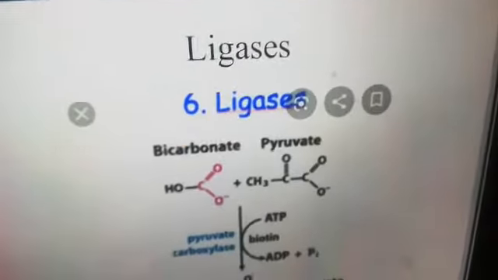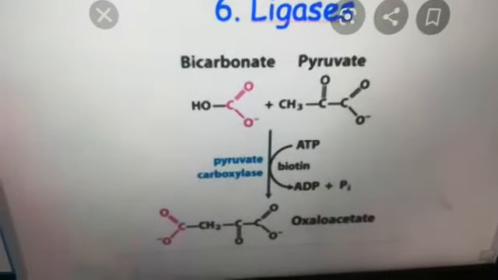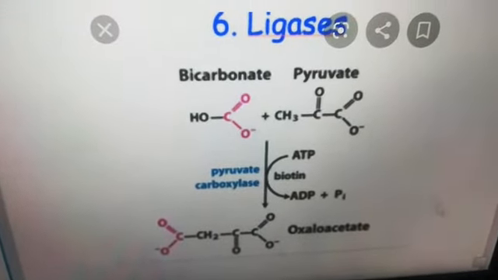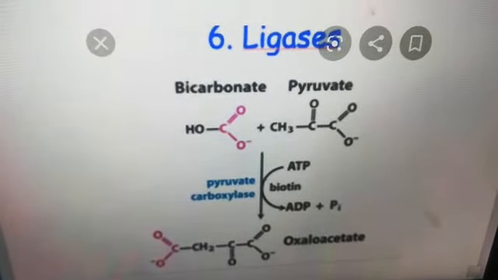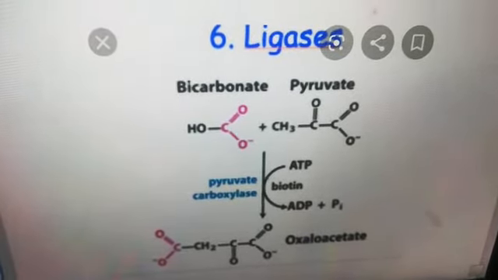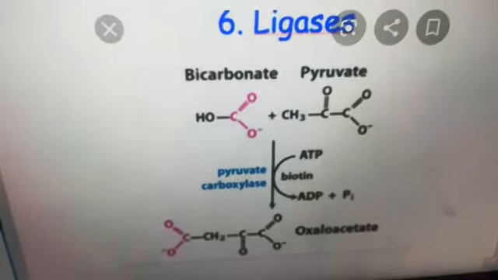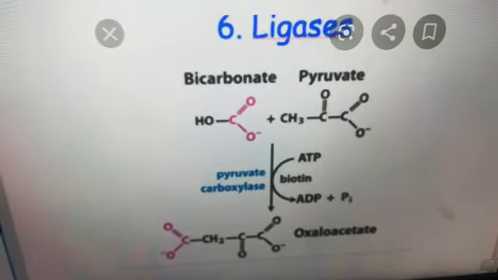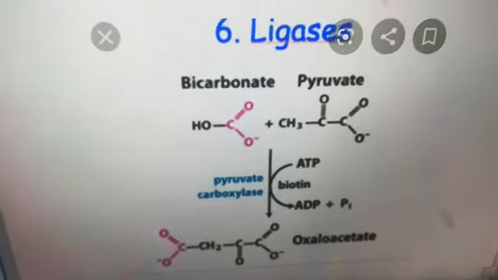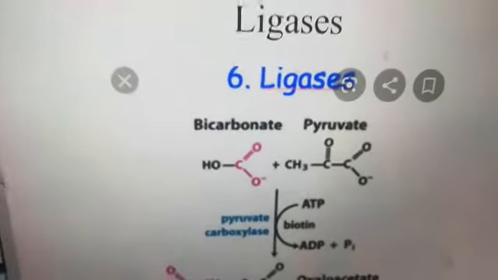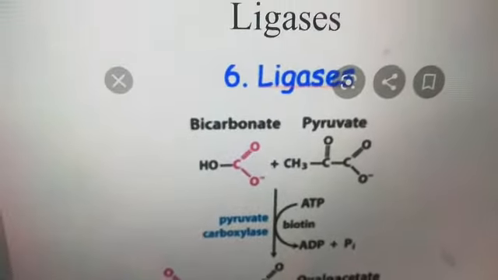We'll take an example for ligases, that is pyruvate carboxylase. Pyruvate carboxylase is an enzyme that joins bicarbonate and pyruvate and converts them into oxaloacetate. So this is the example for the last group of enzymes, that is ligases.